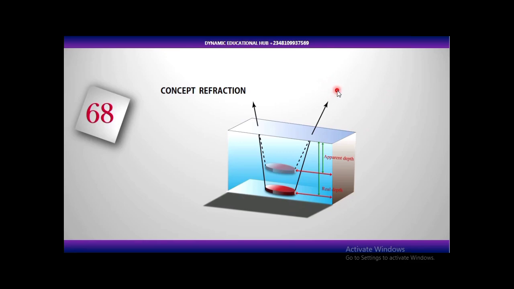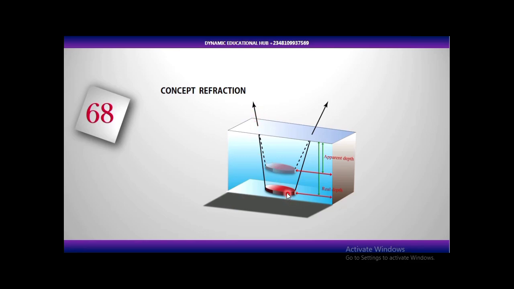Now if you want to look at this object from outside, as you are trying to look at the object, an apparent image will be formed. This is the apparent image. It will look as if your ray that is forming the image is undeviated. That's apparent, but naturally the one that is coming from this object is deviated.